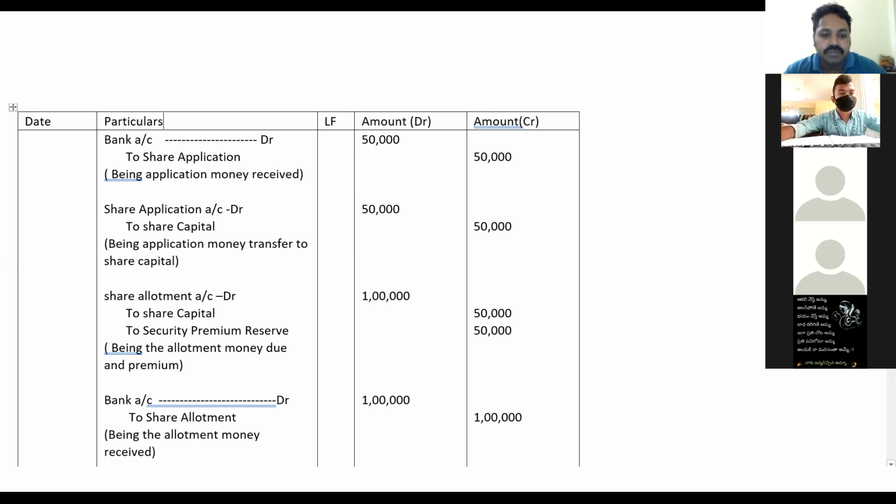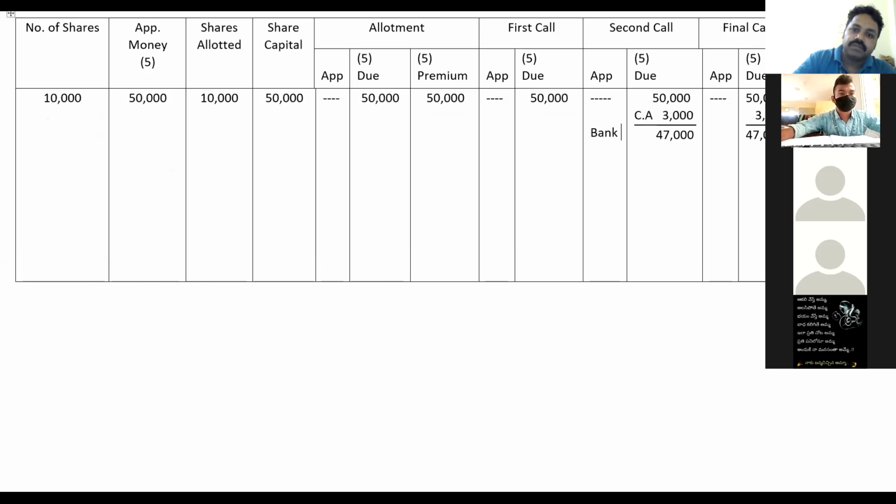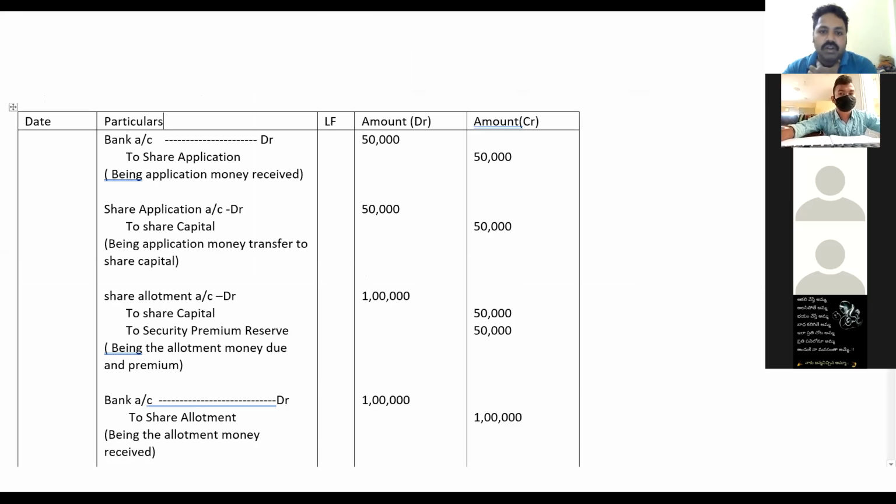After that, again, what do you have to do? Now, after 3 months, after application money, the bank will receive payment. When application money is paid, the bank will receive. When allotment money is also paid by the shareholders, who will receive? The bank will receive. So bank account debit to share allotment account. After showing the due, the bank has received how much? The bank has received 50,000 plus 50,000, 1 lakh. So when the bank has received the allotment money, bank account debit to share allotment account.